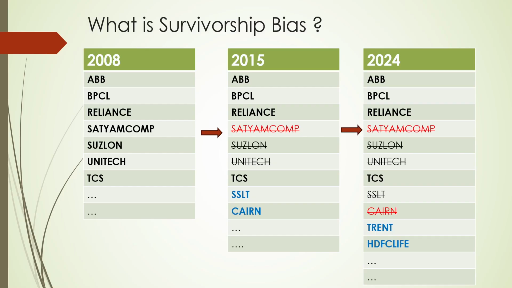In 2024, let's say you are backtesting some strategy and you have the list of Nifty 50 stocks, so you are considering the Nifty 50 stocks as of 2024. But you are doing the backtesting for all the past years, right from 2008 till 2024. Look back at 2015, there must be a different set of Nifty 50 stocks, and in 2008 a different set altogether. Considering the 2024 stocks list for all the past years is not a good idea. That is called survivorship bias. Okay.